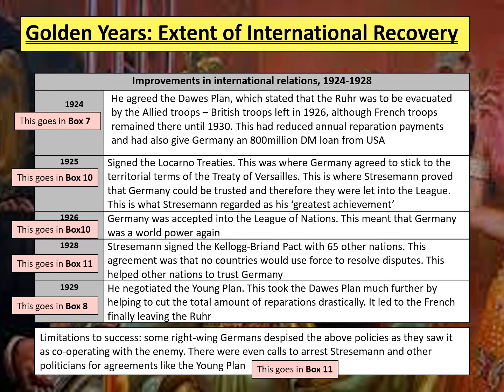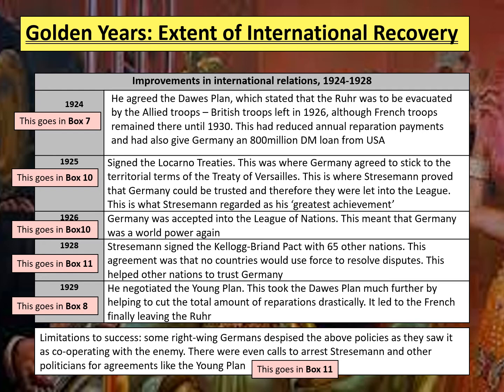In 1925 as well, the Locarno treaties were signed. Now, this was really, really important because Germany was basically agreeing to stick to the territorial terms of the Treaty of Versailles. Now, we know that the Treaty of Versailles in Germany was known as a diktat because it was forced upon the German people. But with the Locarno treaties, it was signed willingly and voluntarily. And this is where basically Stresemann is proving that Germany could be trusted again and that they were ready to move on from the war.